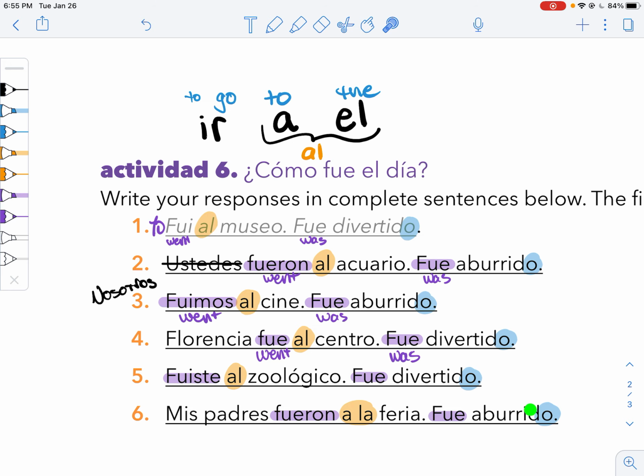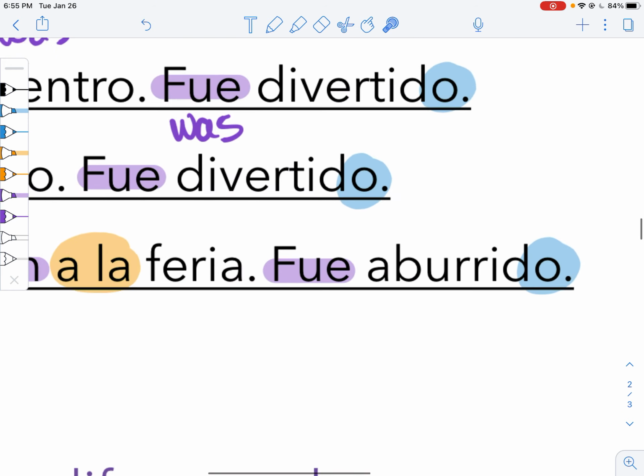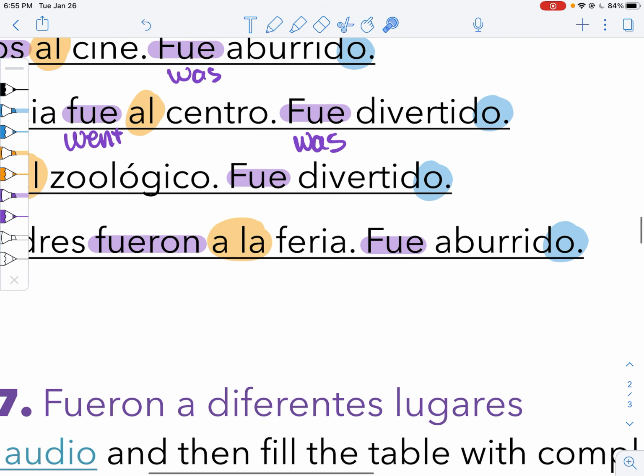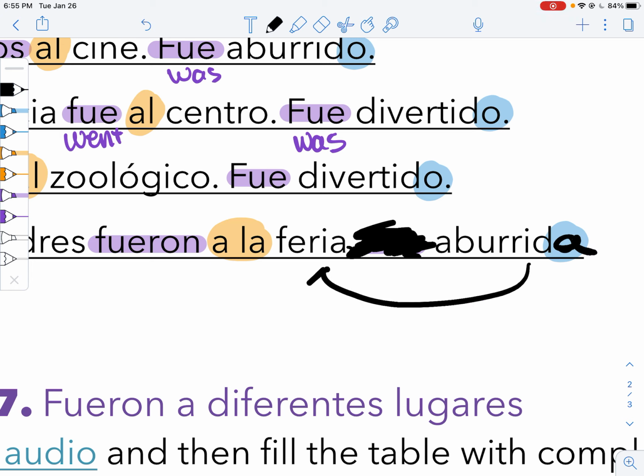If we did have aburrido and feria together, we could say, ellos fueron a la feria aburrida. Now we need aburrida. Oops, I crossed out too much. Fue a la feria aburrida. Then we would need to change this to match feria. But that's not the case with our sentence, so I didn't do any of that.